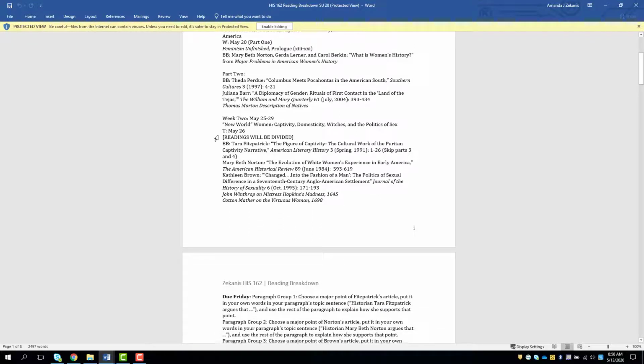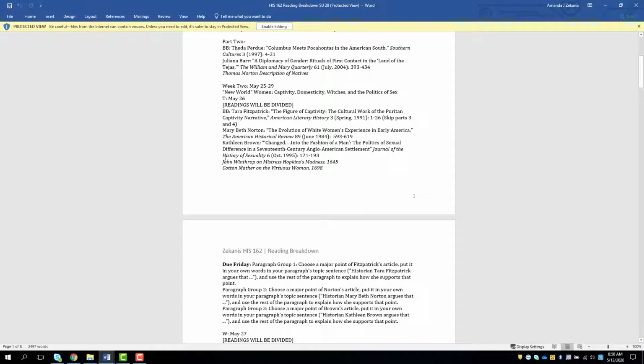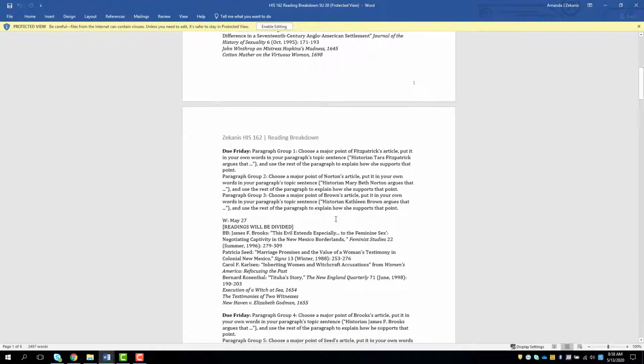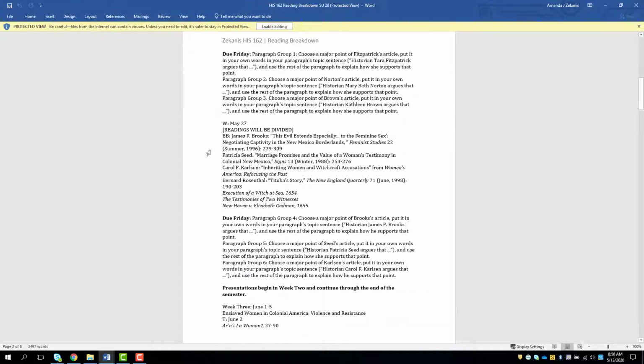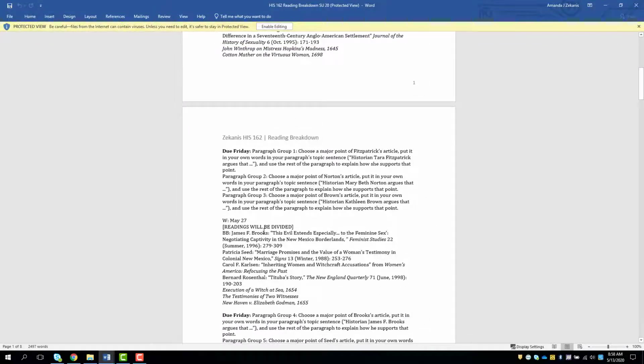But then as you go through, you'll see, oh look, readings will be divided, so not everybody's going to read all the things in here. Okay, so it's going to be split up a little bit. And then at week 2, you see the first section of paragraphs is due, right? So as you go through, everything is laid out. So this is that Tuesday, or the part 1 of week 2, where you're going to have discussion boards. If you're doing the discussion boards, you'll have discussion board week 2 part 1, week 2 part 2. So week 2 part 1 covers all the stuff under this first day. Week 2 part 2 covers all the stuff under this day.